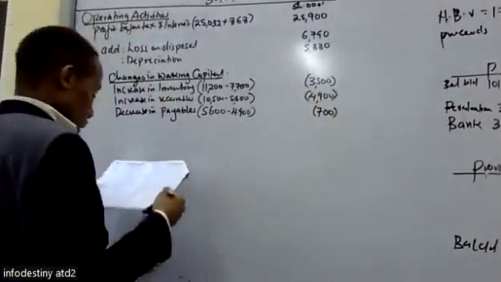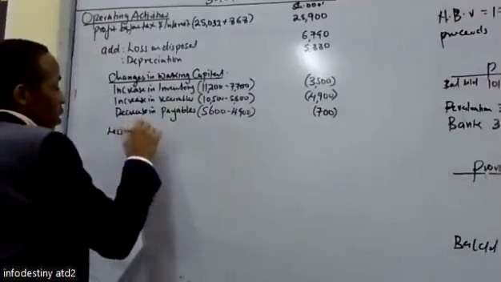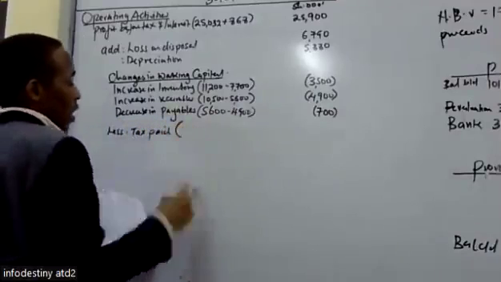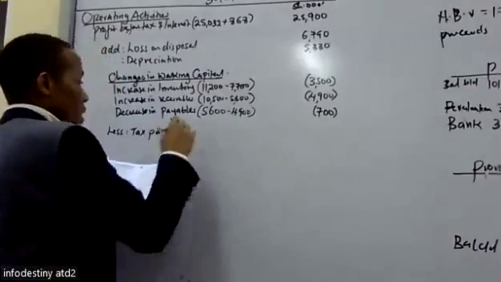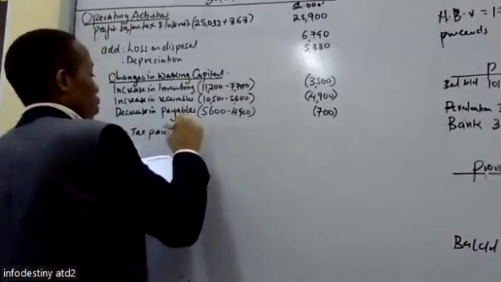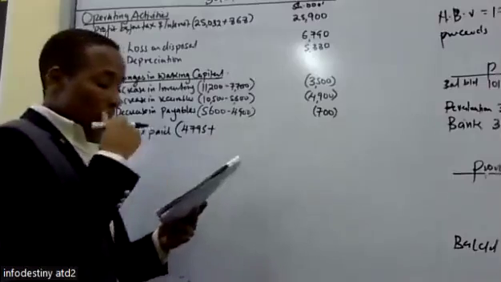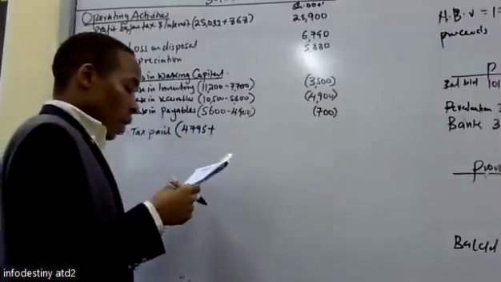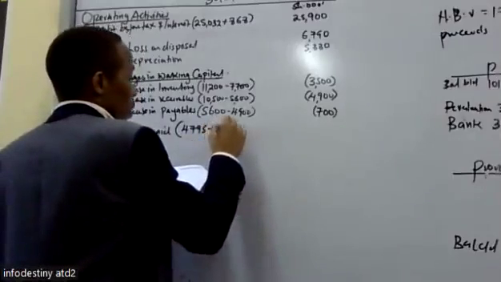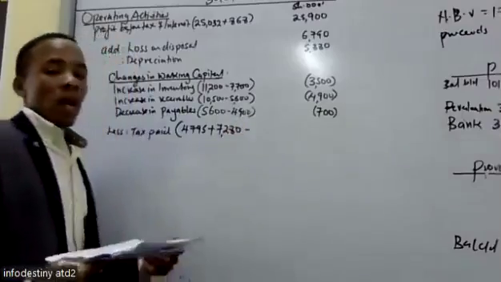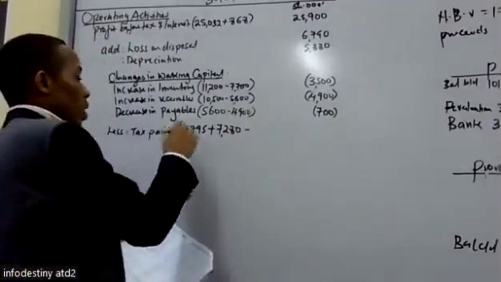Then from there now we can determine the tax payable. From there we less the tax paid during the year. And for the tax paid, we have the tax payable as at the beginning of the year, given in the statement of financial position, which is 4795. Then during the year, on the profits that they made, they were charged a tax expense of 7280. So that means that at the end of the year, this should be the total tax payable.